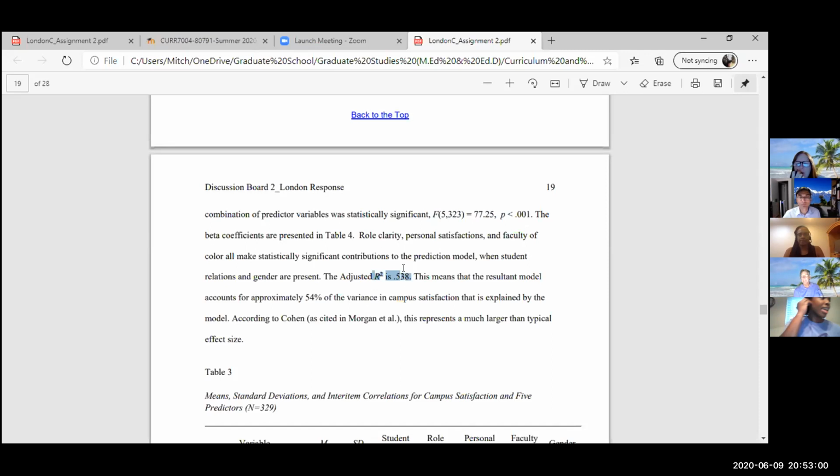It's on chapter 6 of our first book where we're interpreting effect sizes for the R family and R squared. An effect size of 0.49 or greater is considered, if y'all will remember, a much larger than typical effect size. So here our adjusted R squared is 0.538, which means, of course, that it's 54% of the variance. And so according to Cohen, that's considered a much larger than typical effect size.